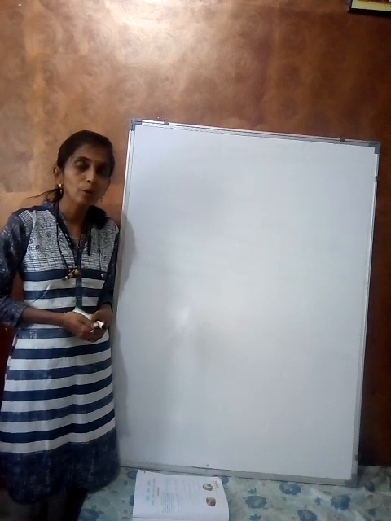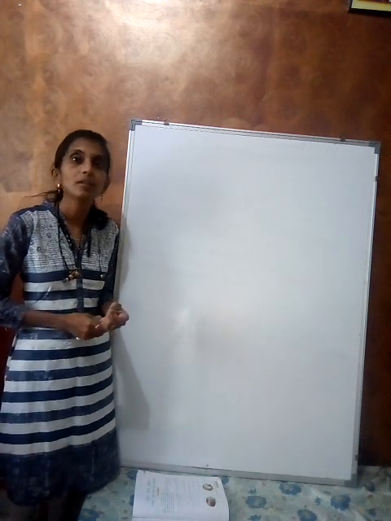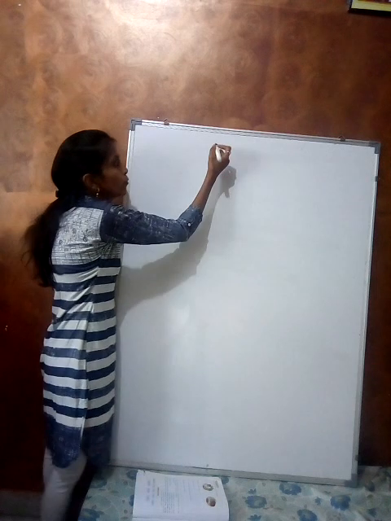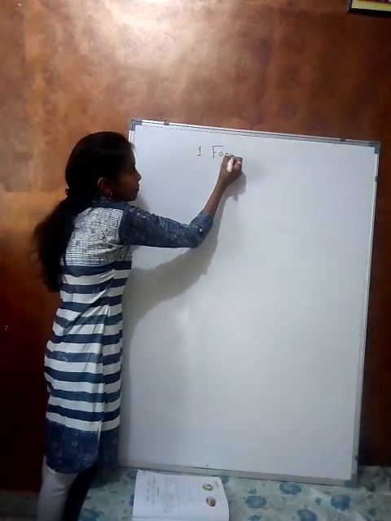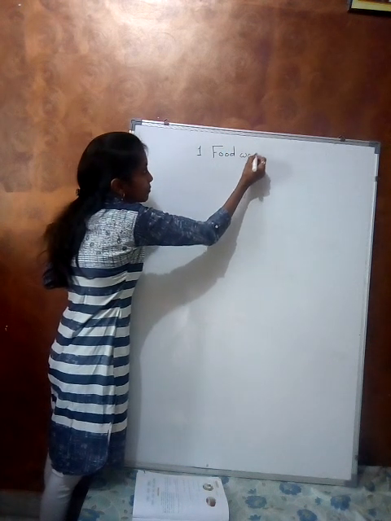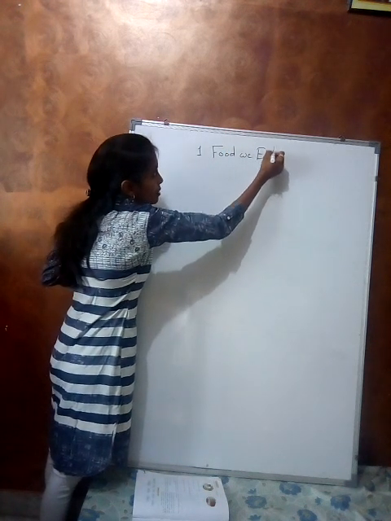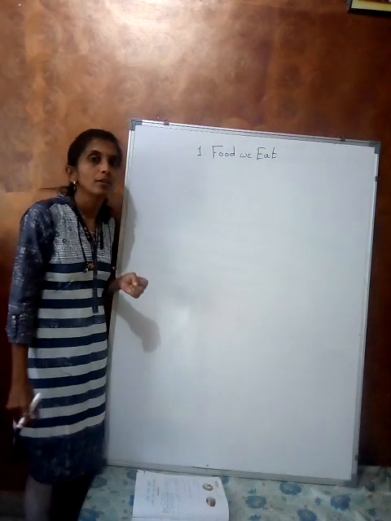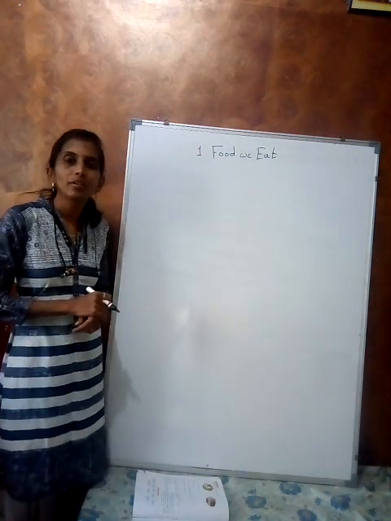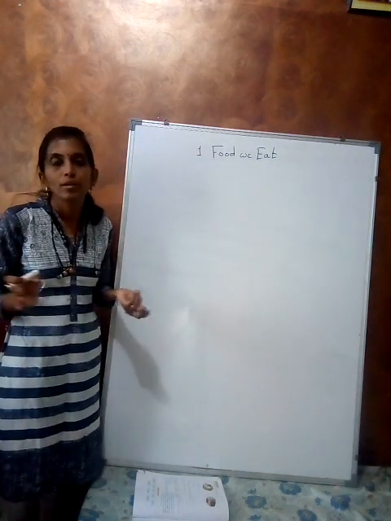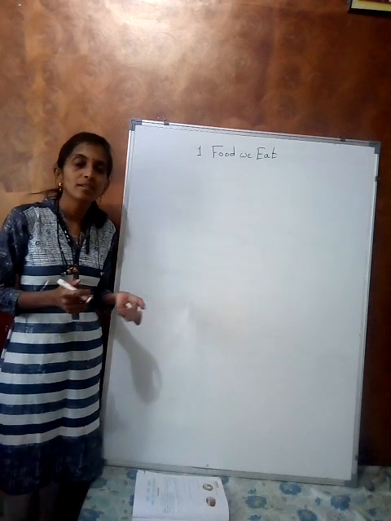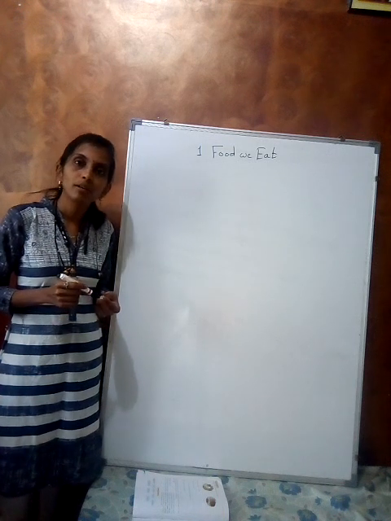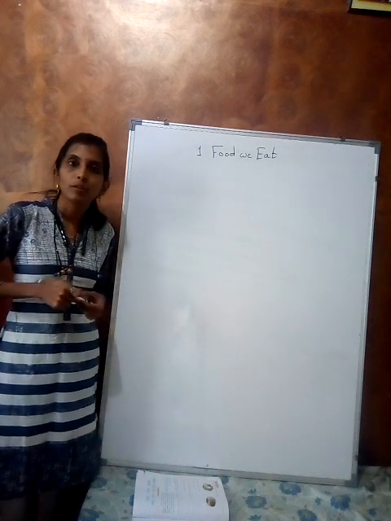Okay, so today we start the first lesson: Food We Eat. Daily we eat different types of foods and our choices are also different. Some students like junk food, meaning burger, pizza, noodles.